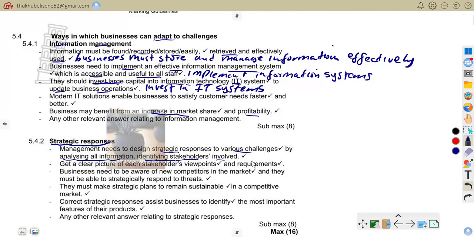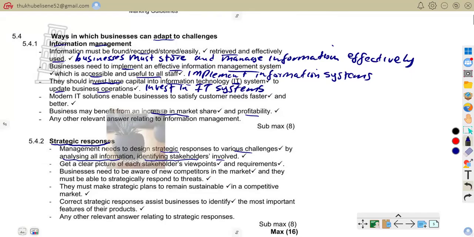You have to make sure that you analyze information before you can make a decision. For example, a business may study sales data before launching a new product. They need to go through the sales data before they can decide to launch a new product.